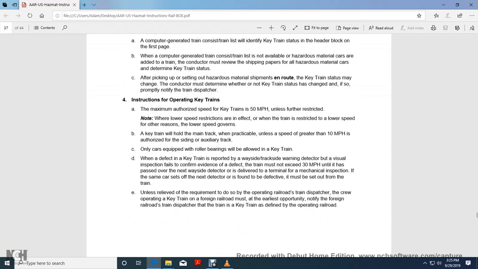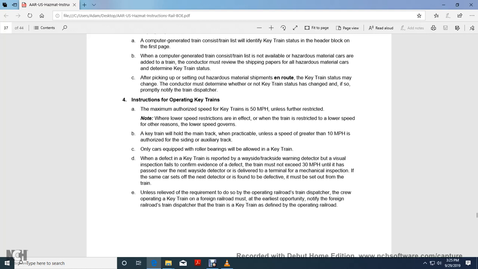4. Instructions for operating a key train. The maximum authorized speed for a key train is 50 miles an hour unless further restricted. Note that lower speed restrictions are effective when the train is restricted to a lower speed by another region, and the lower speed governs. The key train will hold the main track when practicable, unless the speed is greater than 10 miles per hour with the authorized siding or auxiliary track.